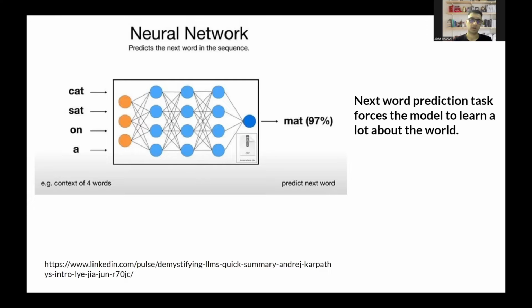During this process, it is forced to learn a lot about our world, because usually the input data for training LLMs is from our own internet. So that is how LLMs are so good at answering things that we try to ask them.